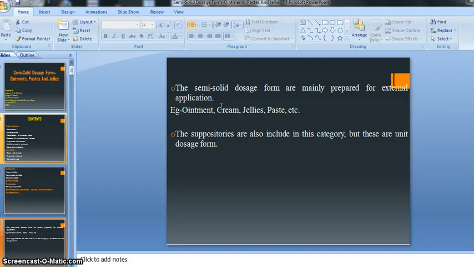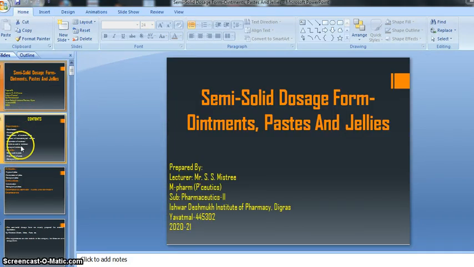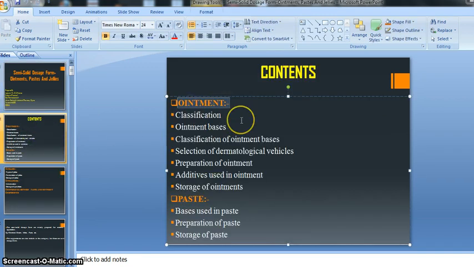Unit dosage form means, like tablet and capsule, we can easily count the dosage form. That's why it is called a unit dosage form. Suppositories and pessaries are unit dosage forms, but they are mainly semi-solid dosage forms. So that's why suppositories and pessaries are given as another chapter. By this way our semi-solid dosage forms are given. Our ointment topic we will discuss in another lecture.